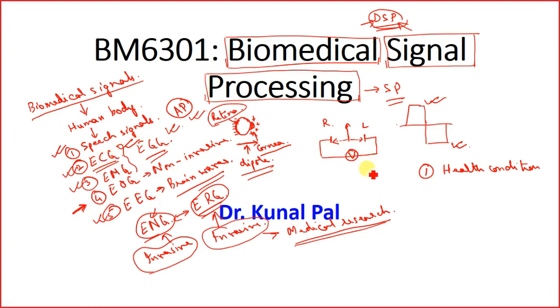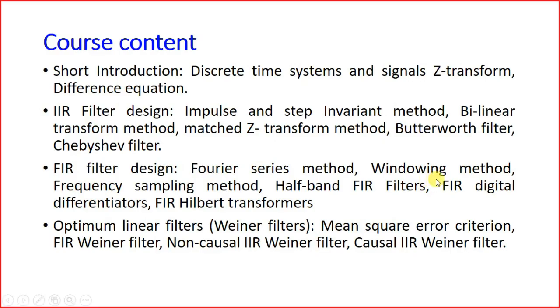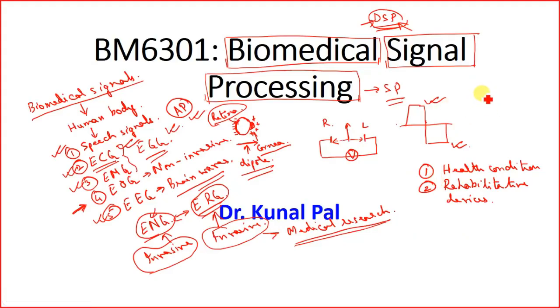Second, you may want to develop some rehabilitation devices. Say, for example, a person is quadriplegic. That means all his four limbs are inactivated. If all his four limbs are inactivated, then the person is regarded as quadriplegic.